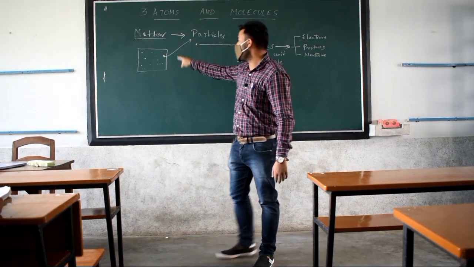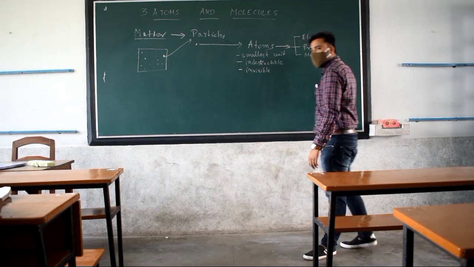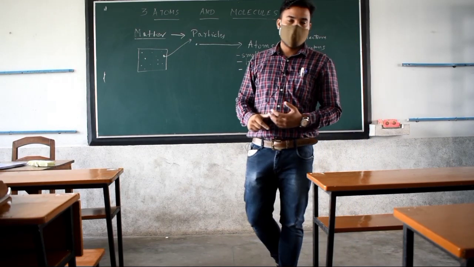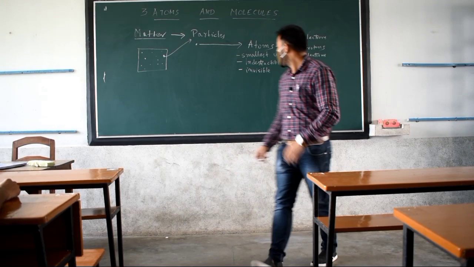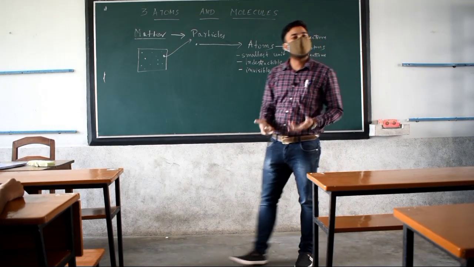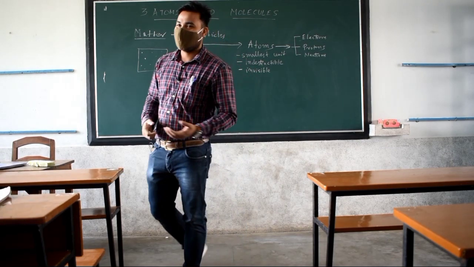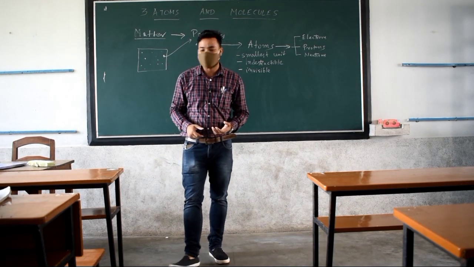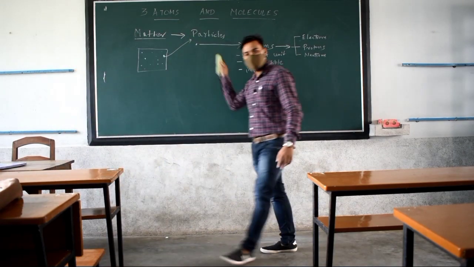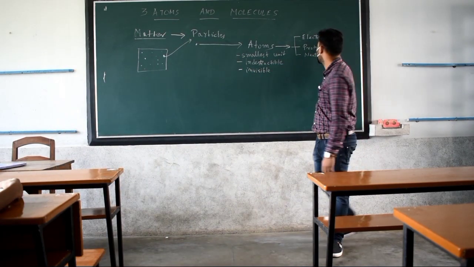But now in this chapter we are going further inside, to subatomic particles. Up to that level we are moving. Up to here all of you are clear or not? Come on, reply. Yes? Okay. Then can I rub this part and move further?